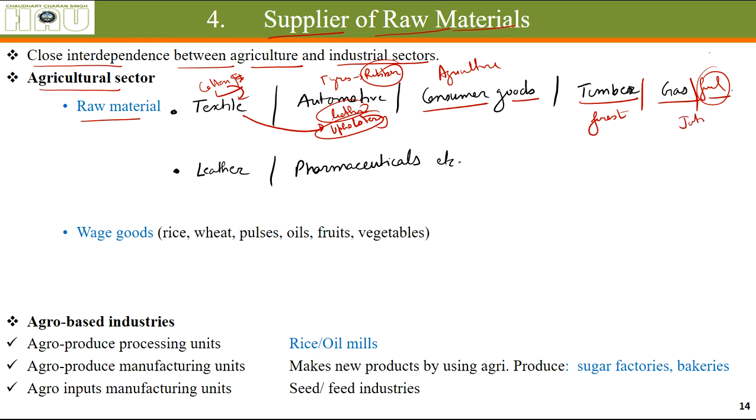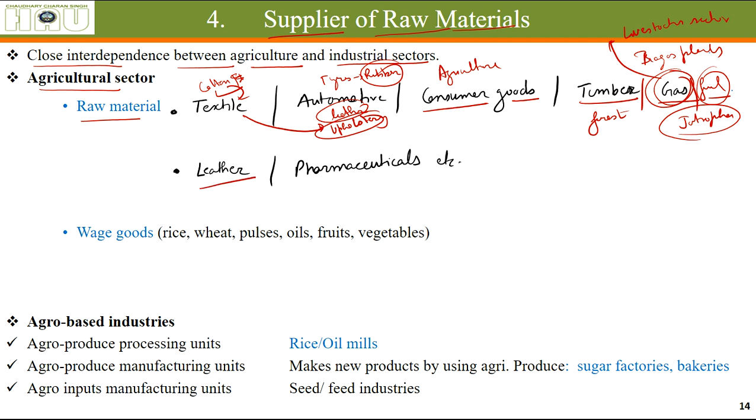Jatropha production is not very much, but they do give us some biofuel which can be consumed. Gas, which is methane gas coming out of biogas plants, and the material for that is coming from the livestock sector.